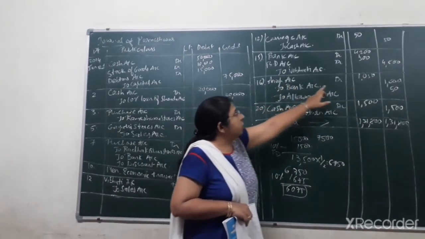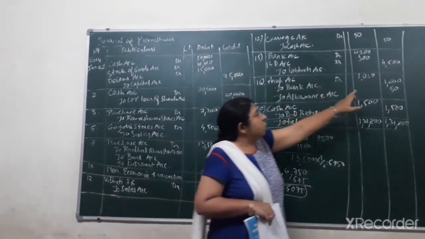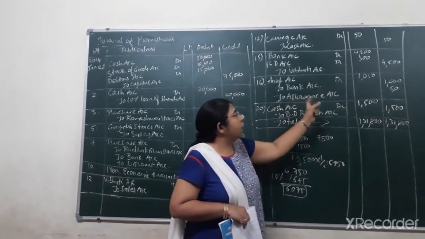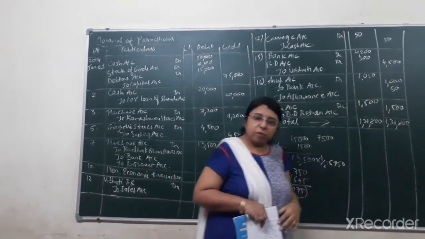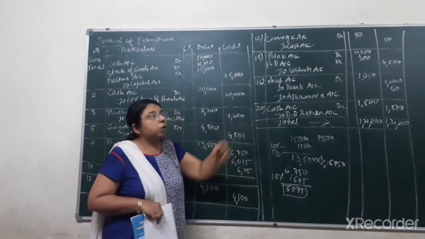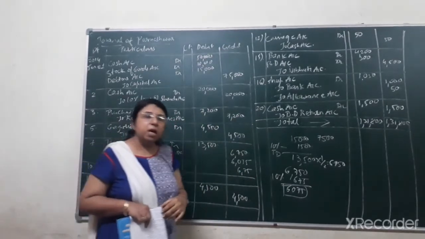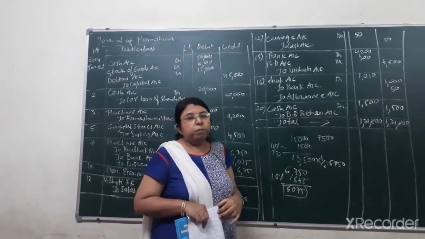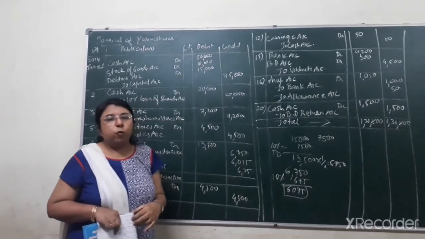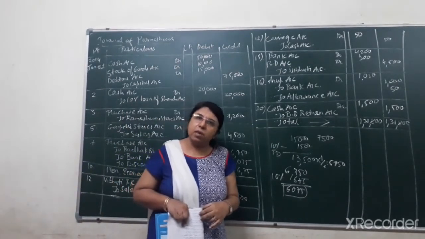So Anup's account debit 1,050, to bank account credit, that is 1,000, and to allowance account credit, that is rupees 50. Being amount paid to Anup by giving the check of rupees 1,000 and settled his account.